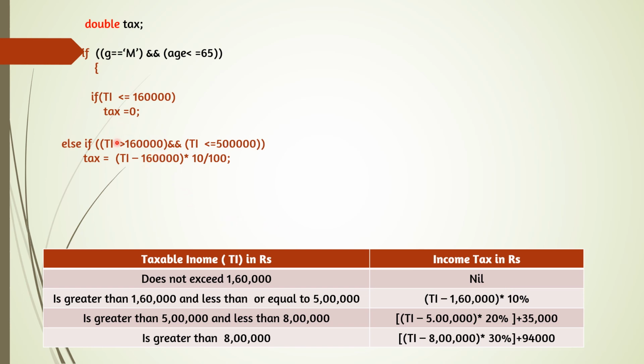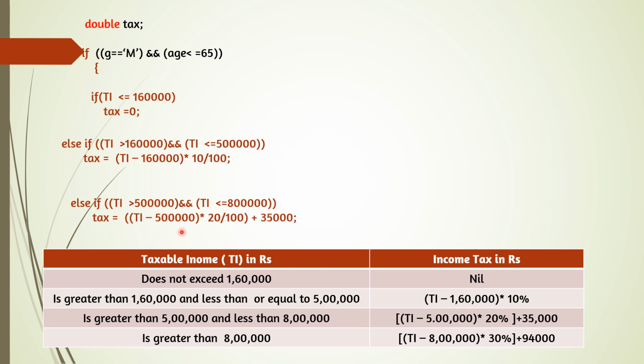So now if the income is above 5 lakh, then we will go to the third condition. Else if, here we can see if greater than 5 lakh and less than 8 lakh. So writing in Java format, else if ti greater than 500000 and ti less than or equal to 800000. That means no space in between, no comma in between. Two conditions combined with the AND operator and one bracket common. So tax is equal to ti minus 5 lakh, as it is given in the question, no change.